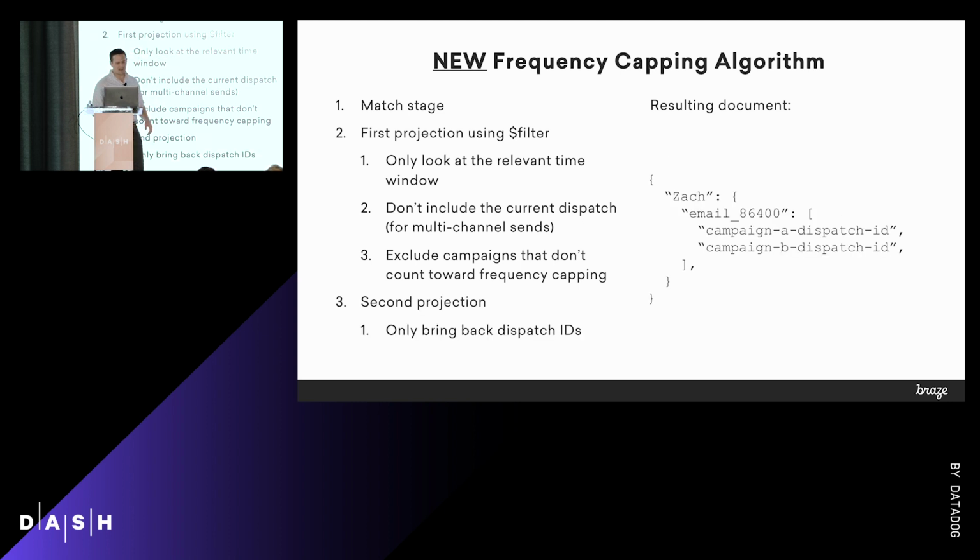You can't really see it, but it's behind me, so maybe on the screens. But we do a second projection, and we only bring back the dispatch IDs. Since we already know the time is correct based on our query, we don't need to pull that back. And this is way smaller than a user profile. So it turns out we almost eliminated our network bandwidth for this step.